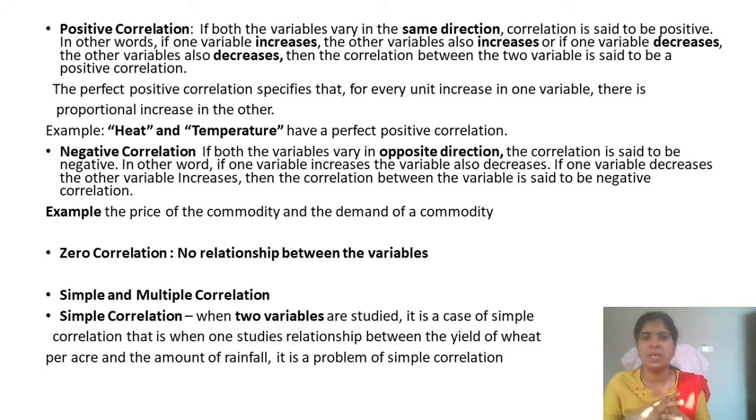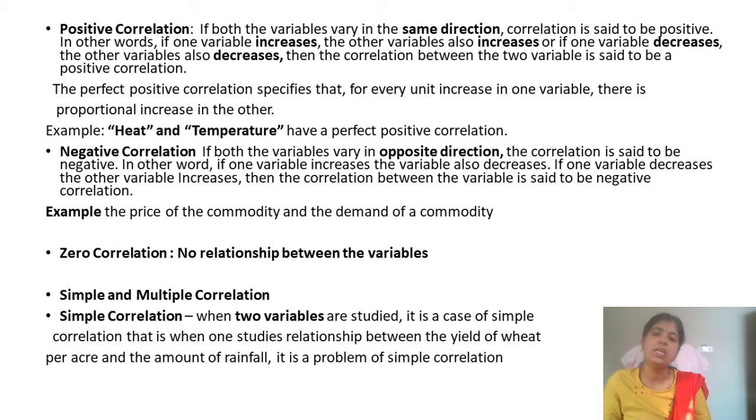So moving in the same direction. If one variable is increasing, the other variable also increases, and if one variable decreases, the other variable also decreases. Then the correlation between the variables is called positive correlation. Moving in the same direction, either increase or decrease. Perfect positive correlation specifies that for every unit increase in one variable, there is a